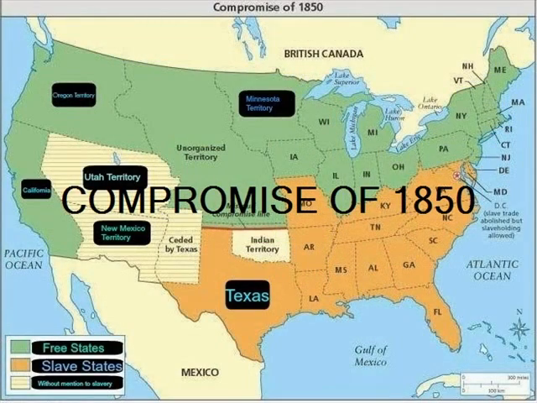The Compromise of 1850 was composed of 5 agreements, which included admitting California as a free state, abolishing the practice of slave trade in Washington, D.C., allowing popular sovereignty to decide slavery in the Utah and New Mexico territories, strengthening the Fugitive Slave Act, and settling the border dispute between New Mexico and Texas.